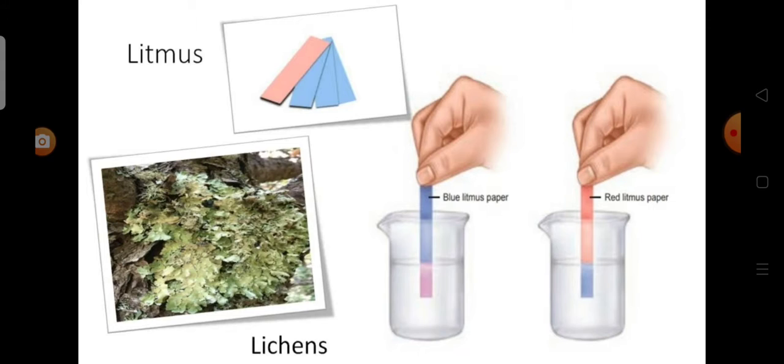We see then litmus. Litmus is the most common indicator used in the laboratories. Litmus is a natural indicator which is extracted from lichens. It is available in the form of solution or in the form of strips prepared by absorbing litmus solution on filter paper. It is either red or blue in color. Blue litmus paper turns red in acidic solution and red litmus paper turns blue in base solution.